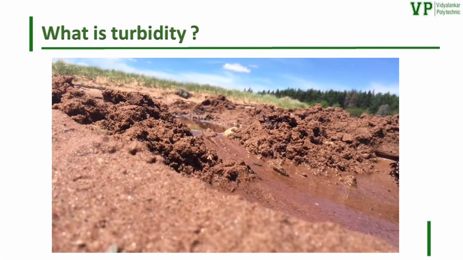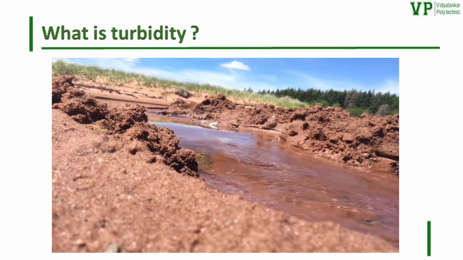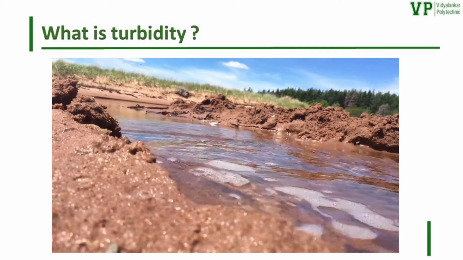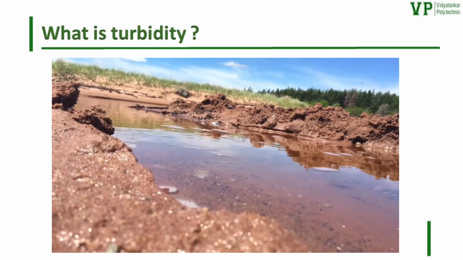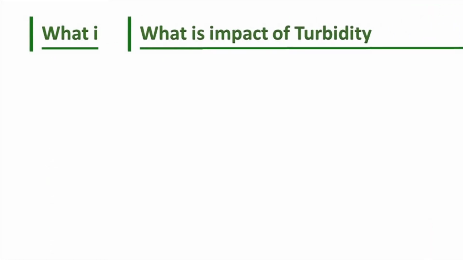So what is turbidity? Turbidity is a cloudiness or haziness of water caused by a large number of individual particles that are generally invisible to the naked eye, similar to smoke in the air. Turbidity is caused by particles suspended or dissolved in water.